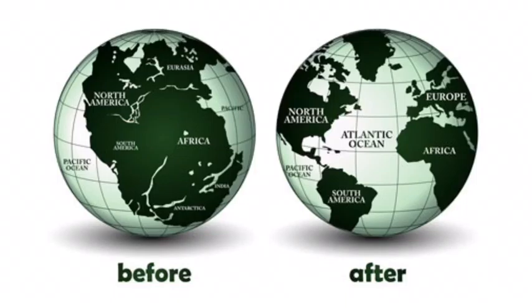Today I'm going to be talking about Alfred Wegener's theory of continental drift, which was the theory of how the continents were once joined together but have since moved apart.